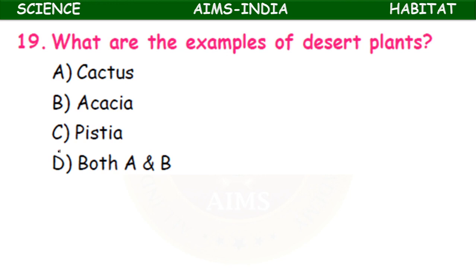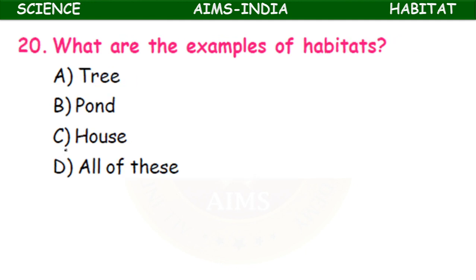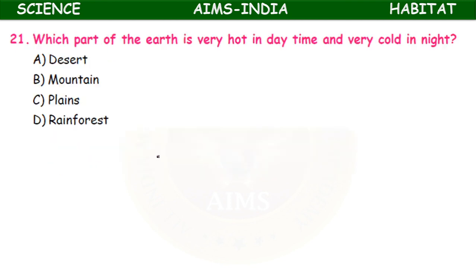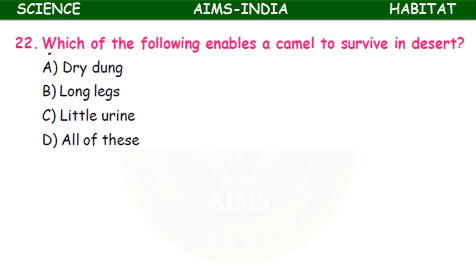What are the examples of desert plants? Cactus, acacia, pistia, both A and B. Both A and B: cactus and acacia are desert plants. What are the examples of habitats? Tree, pond, house, all of these. All of these. Which part of the earth is very hot in daytime and very cold at night? Desert, mountain, plains, rainforest. It is the desert which is hot during daytime and cool during night time.